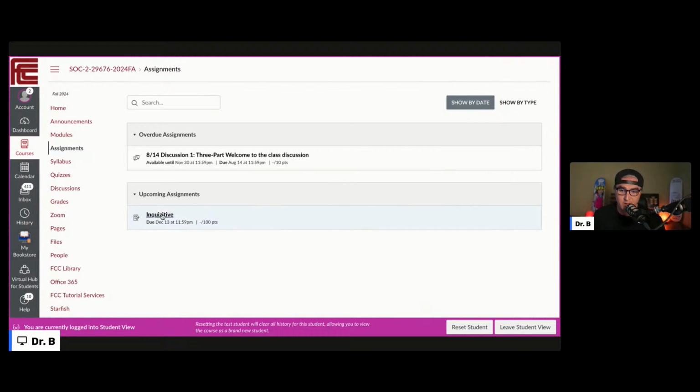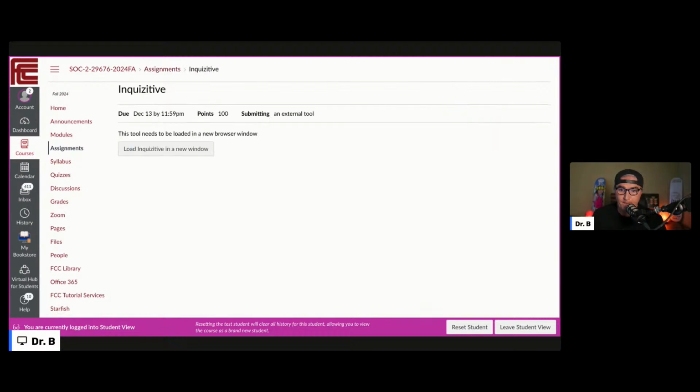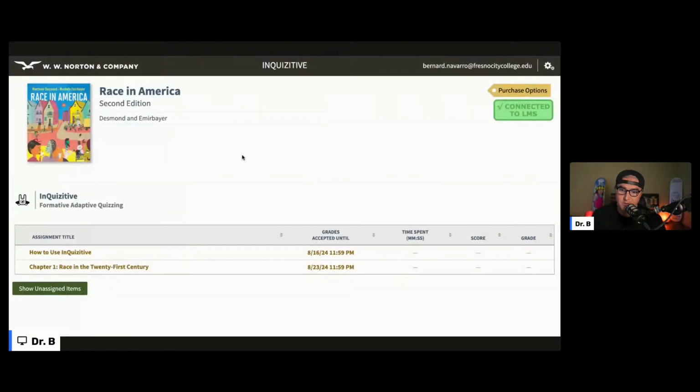So, Inquisitive is right here. You're going to click on this button, okay? And it says load Inquisitive in a new window. And I'm going to share this tab right here, and this is what is going to pop up. Now, I'm already logged in. I've already set up my account, but if you haven't set up your account, it's going to take you to a different page. It's going to ask you for an email. It's going to ask you for a password, basically to set up your account.